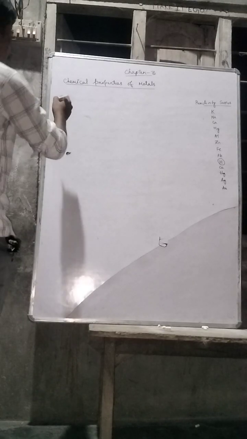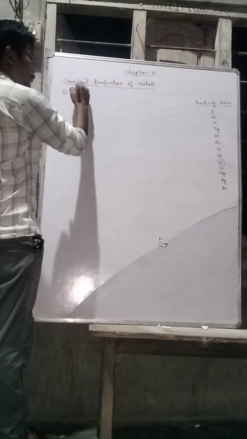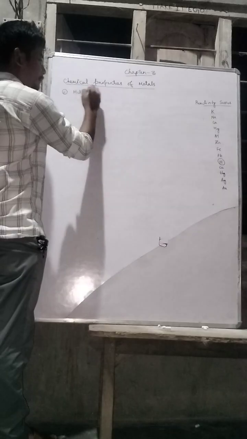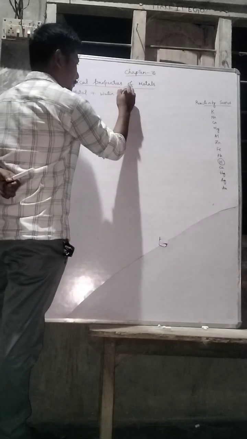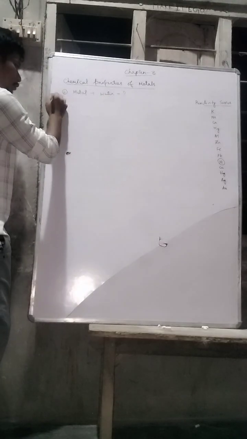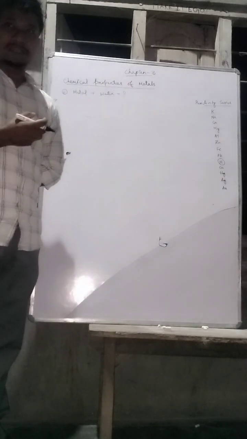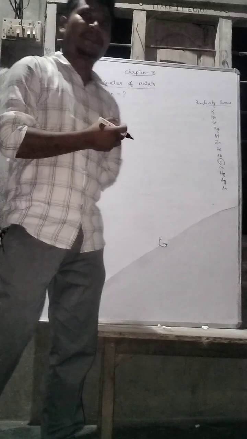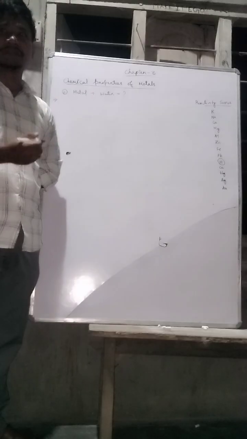Our next chemical property is what will happen when metal reacts with water. Before moving to that, we should know about the solubility of alkalis. Metal oxides: we have seen that when metal reacts with oxygen, it forms metal oxides.